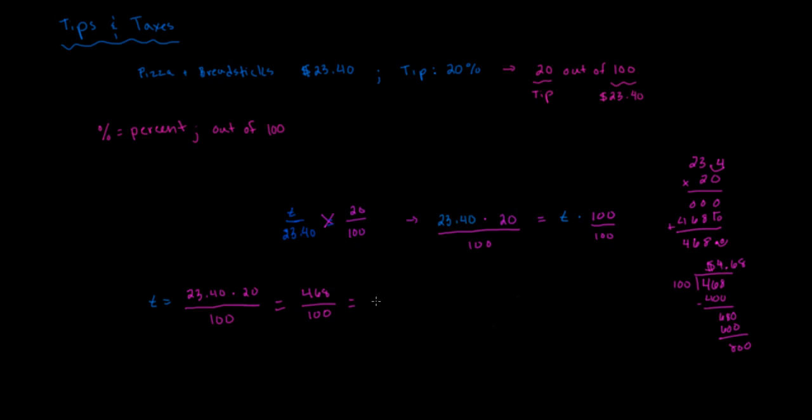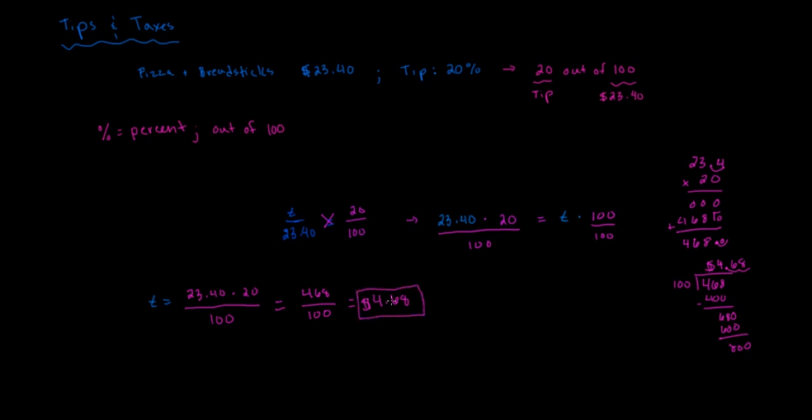Now, the other way you can do that is you can actually just move the decimal place over twice. Do you see how for every 0 we moved a decimal place over here? We've got this one here and then that one, right? That's the same thing. So when you divide by 100, it's exactly the same thing. You actually move the decimal place over twice. Either way, t is going to be equal to $4.68.